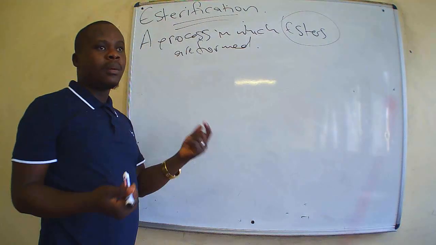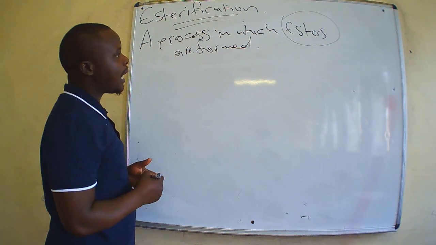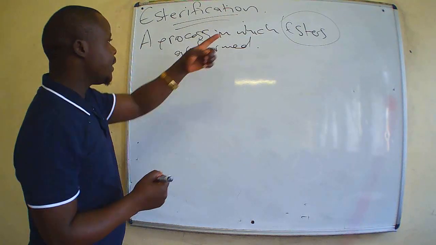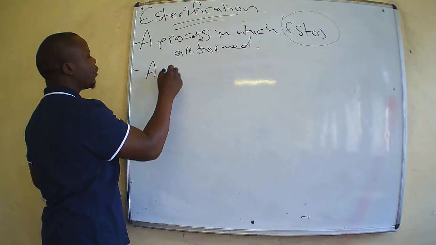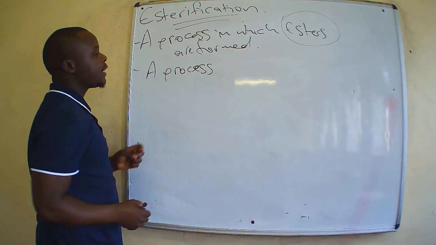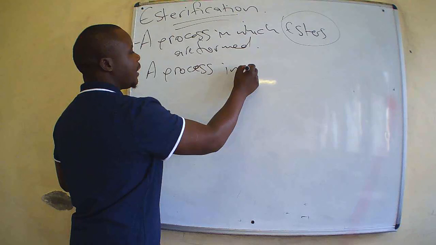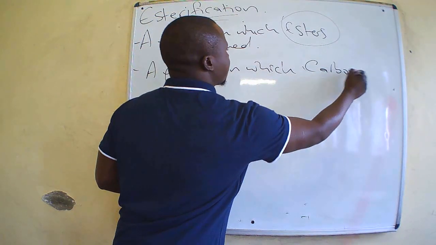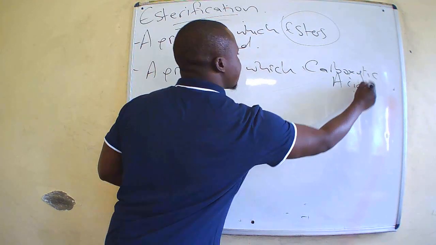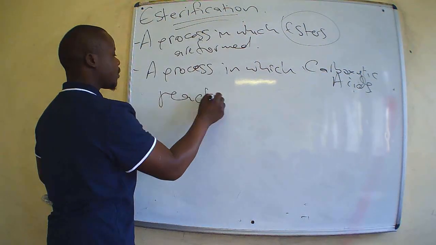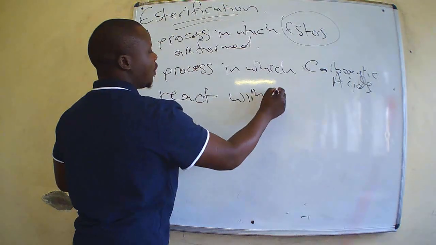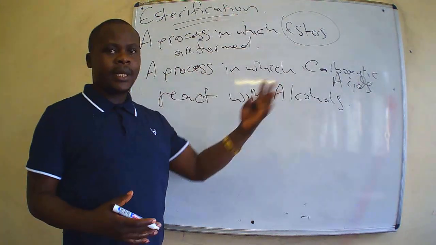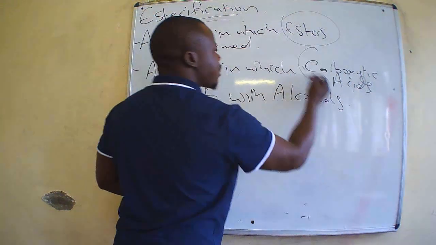So what are esters? Most of you understand esters. These are organic molecules. But how are these esters formed? So these esters are a result of a process in which carboxylic acids react with alcohols.